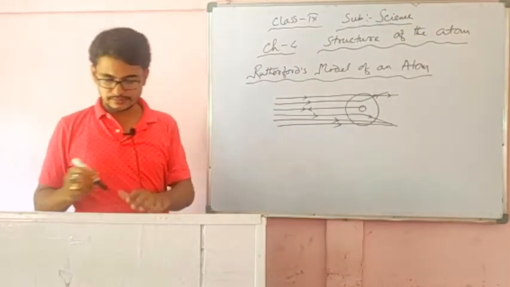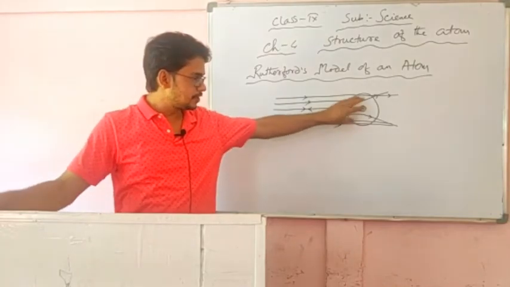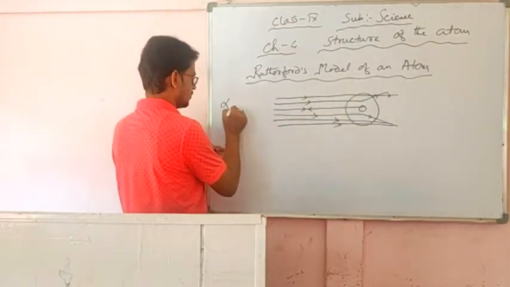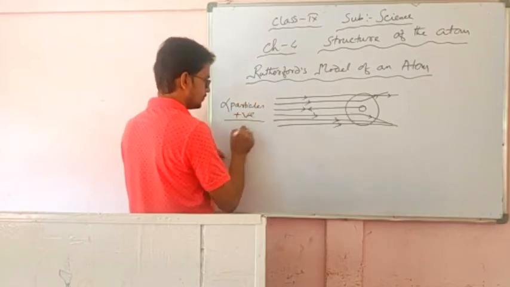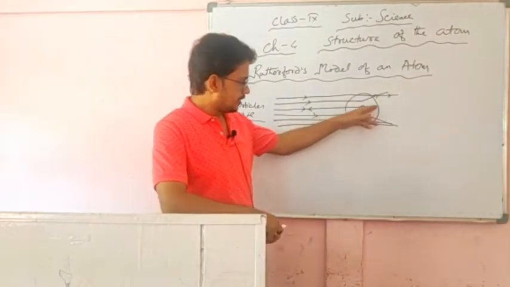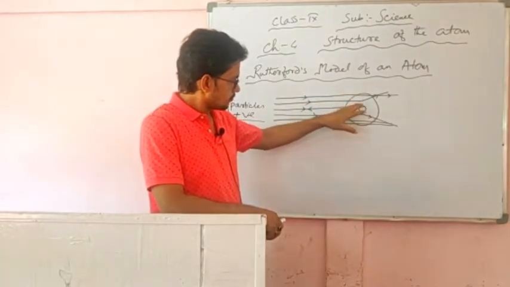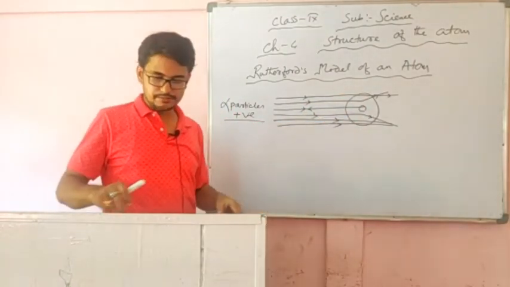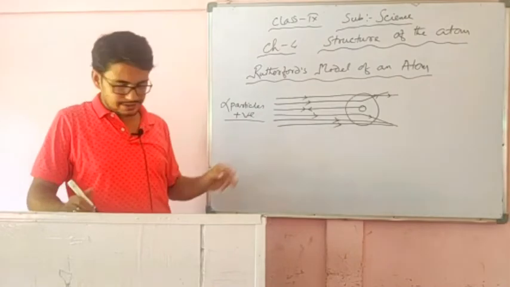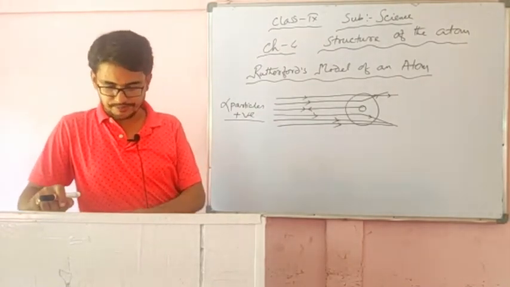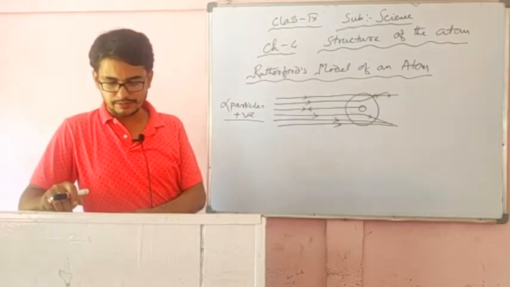This indicates that something positive must be there, because alpha particles are positive in nature. That's why these deflections occur. In the center of the atom, something positive must be there, due to which these positive rays come back from the center. Very few particles are deflected from their path, indicating that the positive charge of the atom occupies very little space.